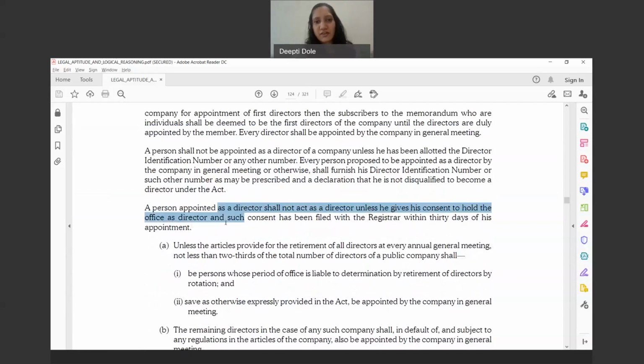Of course, we have seen this, that the consent to act as a director is a very important thing. Every person who is willing to become a director has to give his consent that, okay, I'm fine to become a director in this company. I have not breached the provisions, etc.